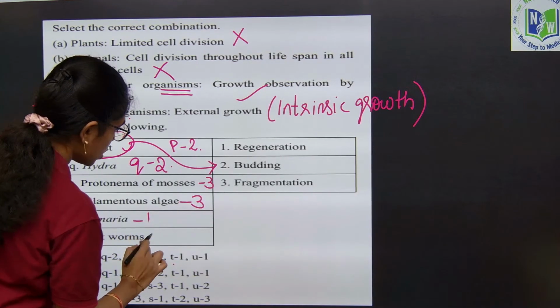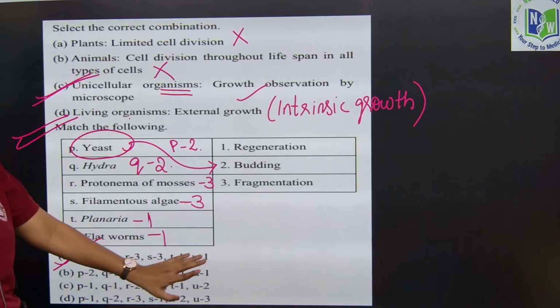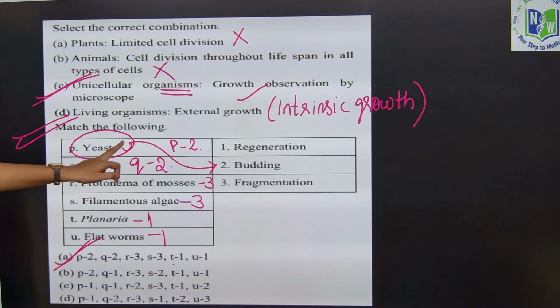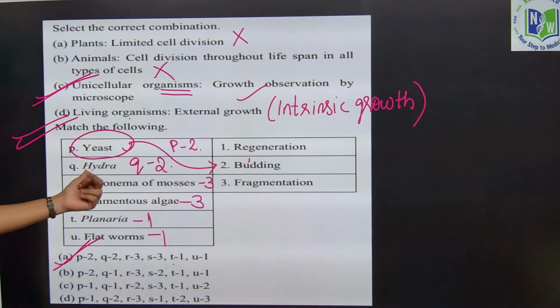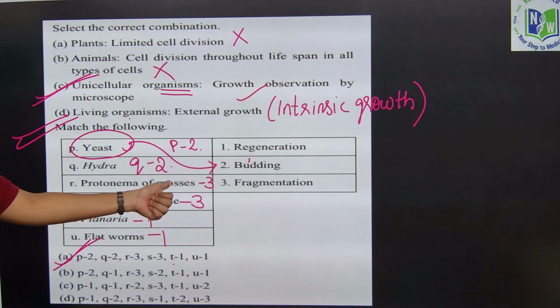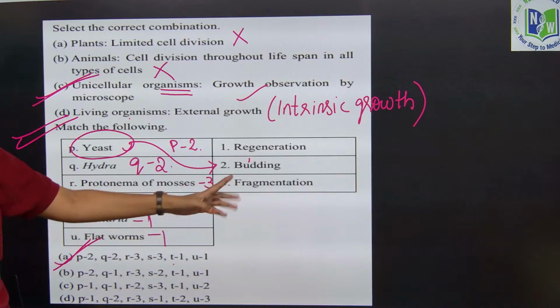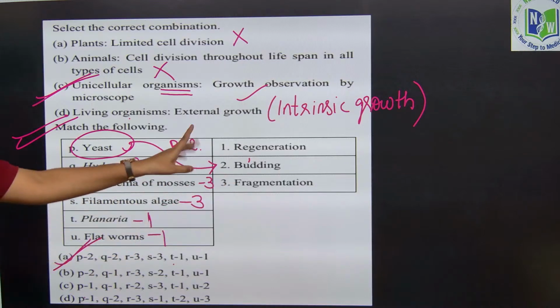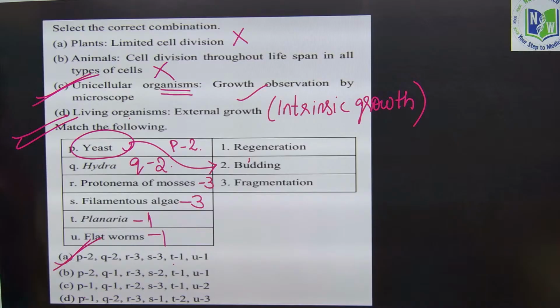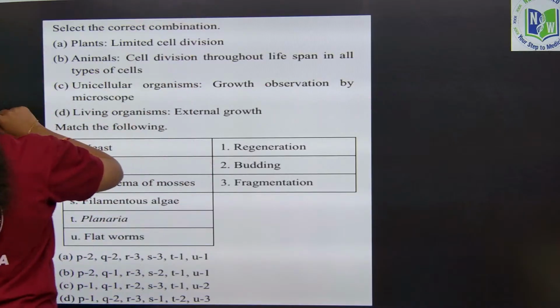Flatworms will show regeneration, sorry, flatworms regeneration. Once again, you see yeast will reproduce by budding, Hydra also by budding, protonema of mosses and filamentous algae by fragmentation, planaria and flatworms by regeneration. Clear, right? Next question.